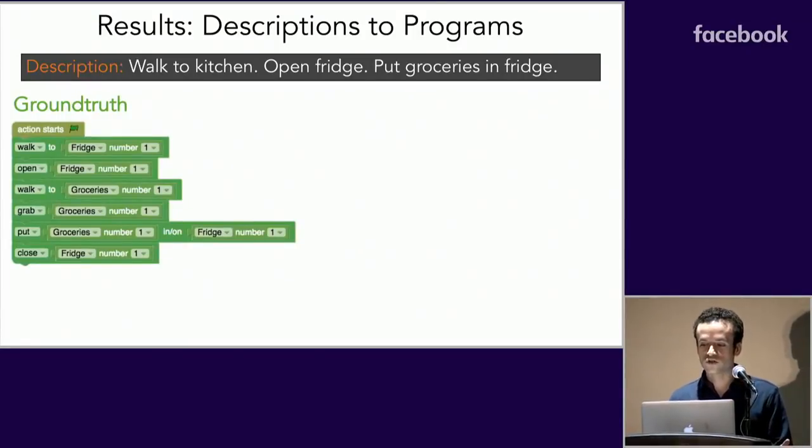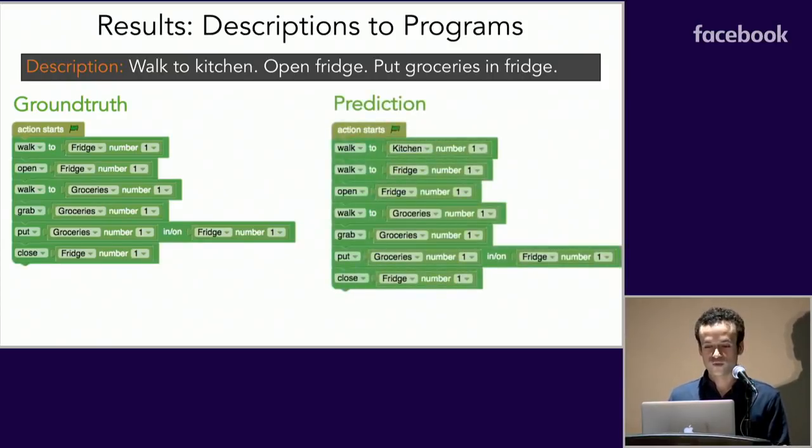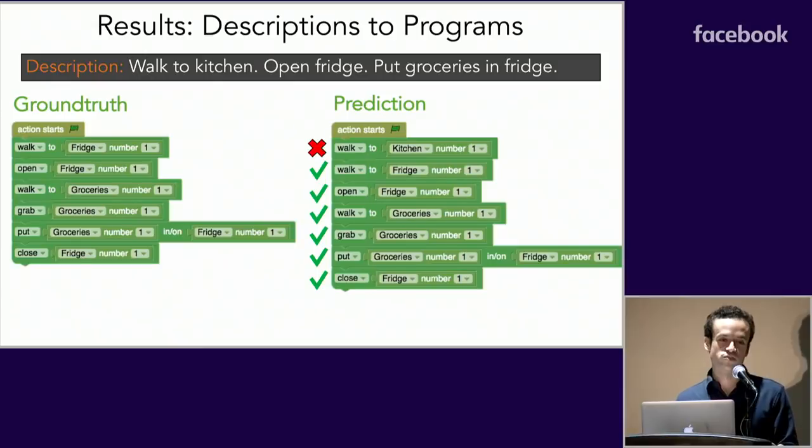So here's an example of the results of our model. Given this description, walk to the kitchen and put groceries in the fridge, we'll get this program where the model is incorrectly predicting one action at the beginning, which still makes sense with our description. And because of the way we measured our similarity measure, we would get a pretty good score.